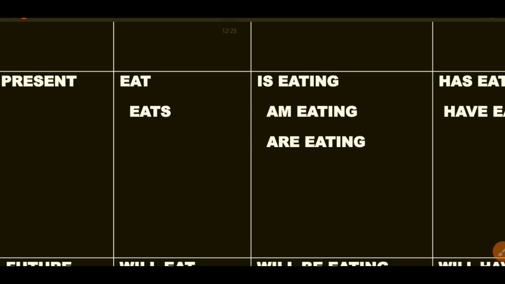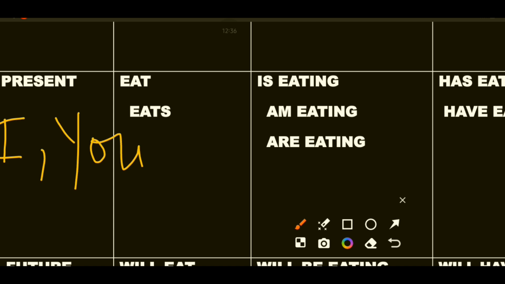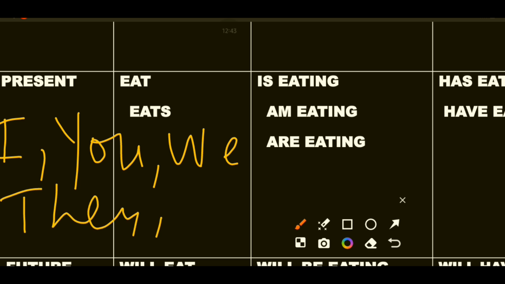We will normally use eat when we have to write I eat, you eat, we eat, they eat, or whenever the subject is plural. The cows eat.